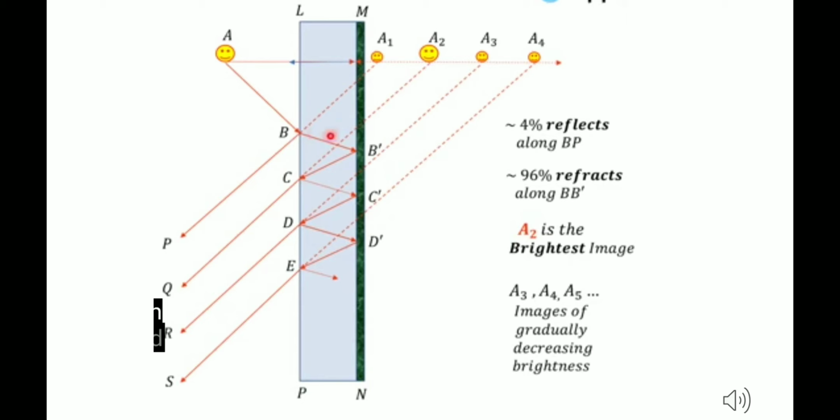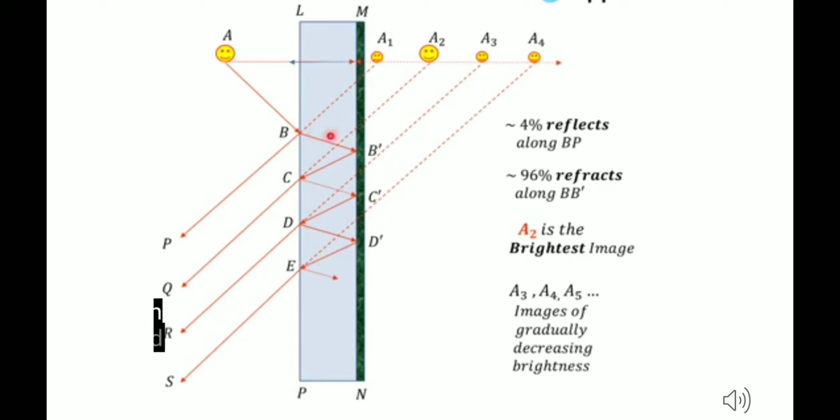From point C, again it suffers reflection and refraction. Whatever light ray was incident over there gives reflection, and therefore at point C we get the reflected point over there.